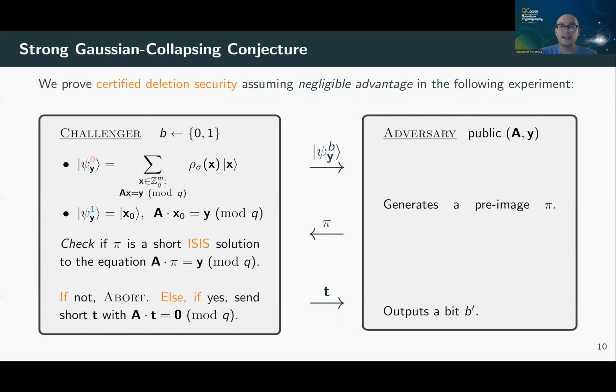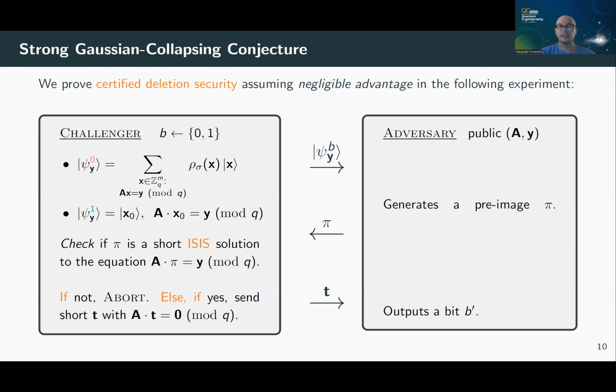So there's a challenger and an adversary, and the challenger flips a coin, and this coin is some outcome B, which is either 0 or 1, with probability 1/2. And if B is 1, then the challenger uses the following state. It's a Gaussian superposition of pre-images to some equation, Ax = y. And if B is 0, then the challenger measures the state and instead uses a single pre-image x0. Okay, and the challenger sends the state to the adversary. So it's one of the two with probability 1/2. And the adversary also gets public information A and y.